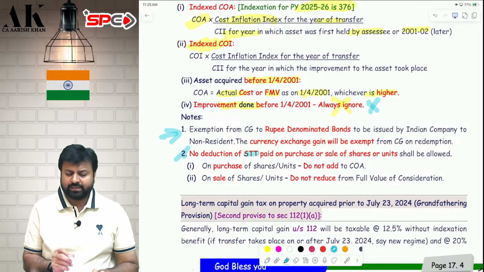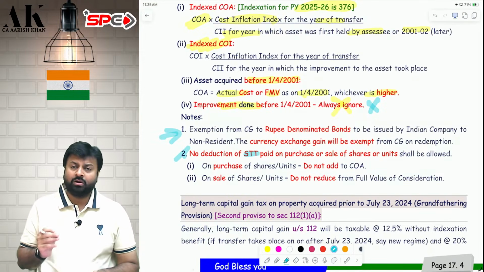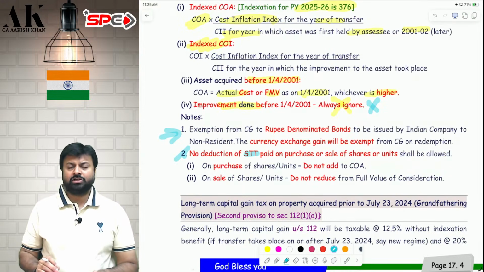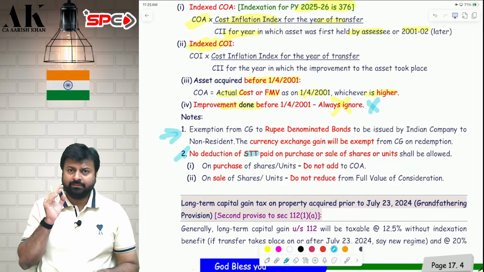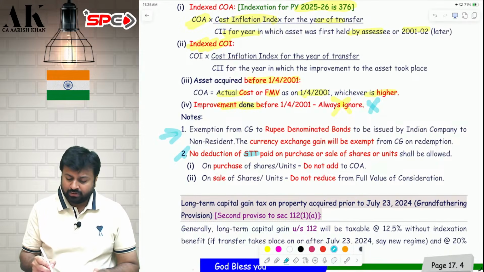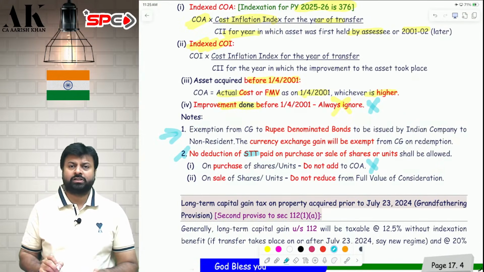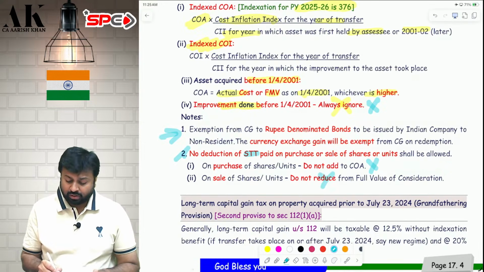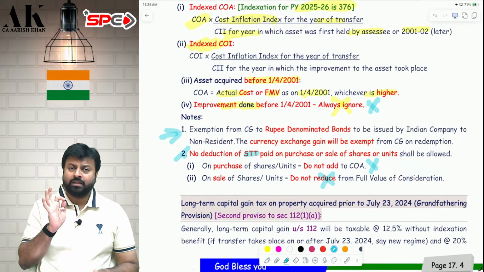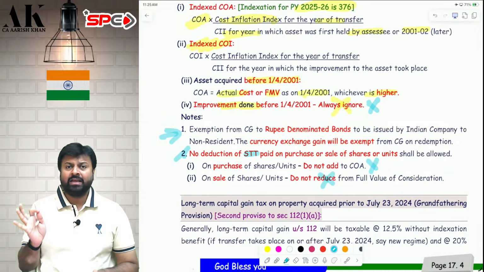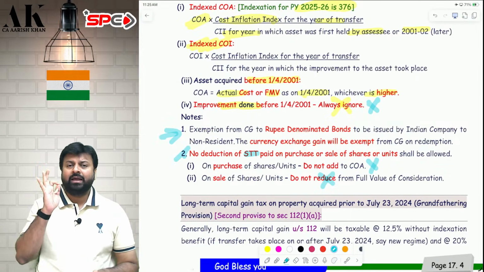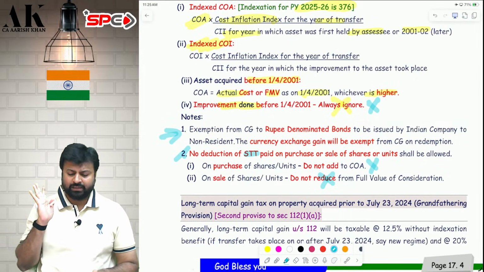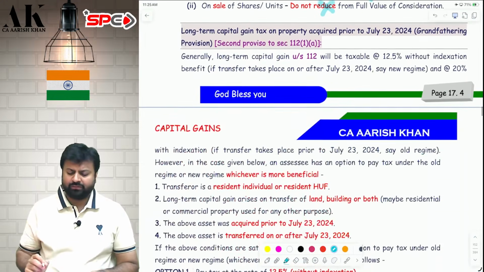Next point, point number 2. The deduction of STT is not available under the income tax law. What do you mean by this? I mean, if you pay STT on purchase, you should not add it to the cost of acquisition. And if you pay STT on sale, then you should not reduce it from the full value of consideration. This is what I mean when I say the deduction of STT is not available under the income tax law. I hope it is clear to all of you.